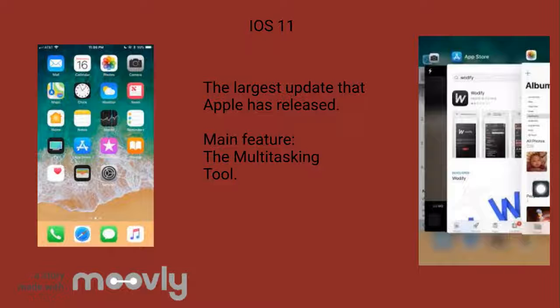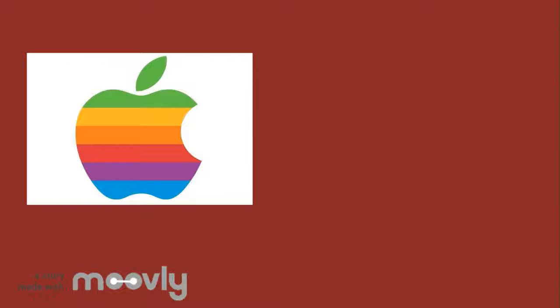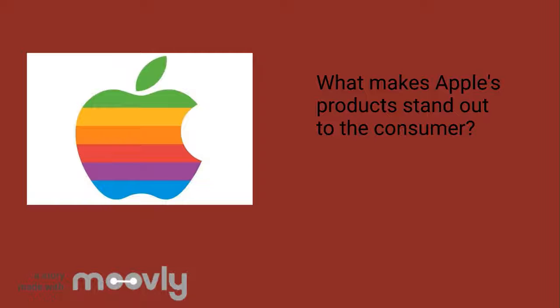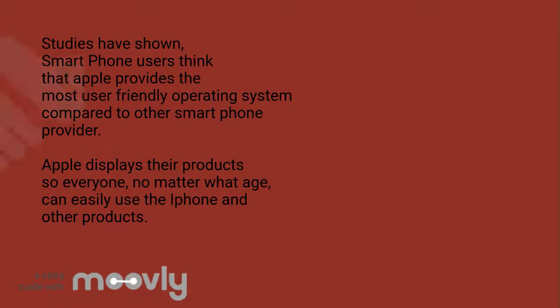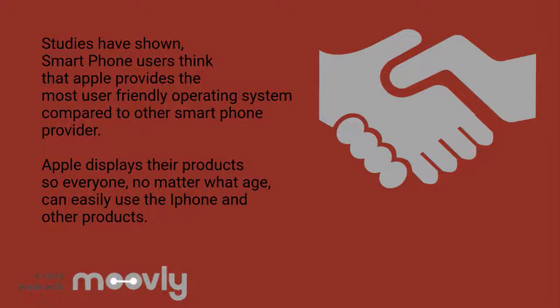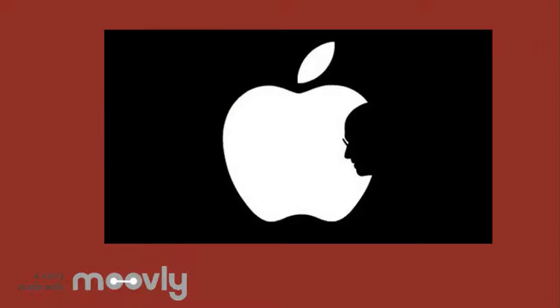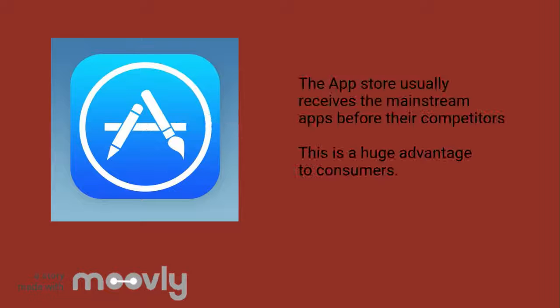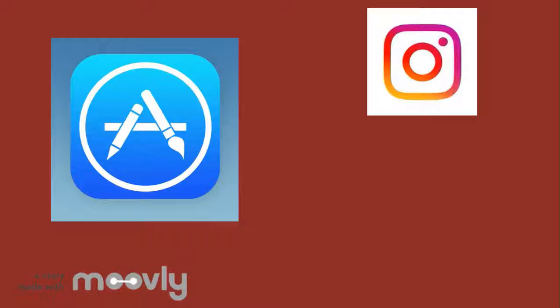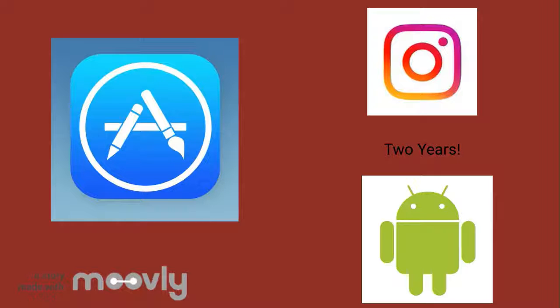of the multitasking feature. Most smartphones provide the same general technology, so why is Apple the standout product? Apple is considered the most user-friendly smartphone. This is why so many consumers choose Apple products. Apple provides a clean and clear layout and is fairly easy to navigate through. Another important feature that iOS provides is that the App Store tends to get the mainstream apps before its competitor. An example is that Apple received Instagram 2 years before Android did.